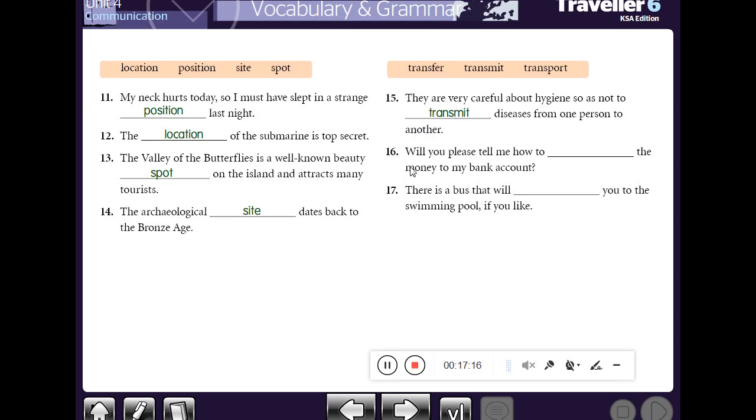Okay, number 16. Will you please tell me how space to the money to my bank account? Here the best answer will be transfer. How to transfer the money to my account. The last sentence, there is a bus that will space you to the swimming pool if you like. The best answer here will be transport.